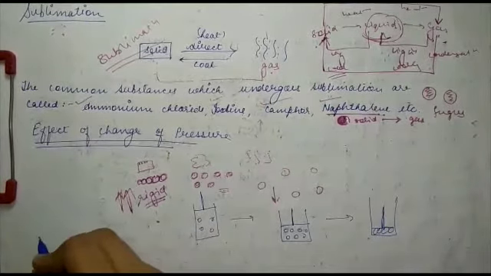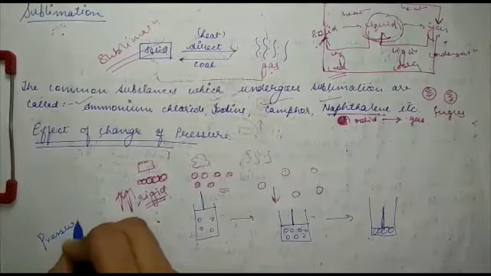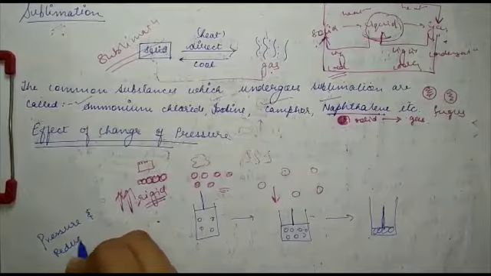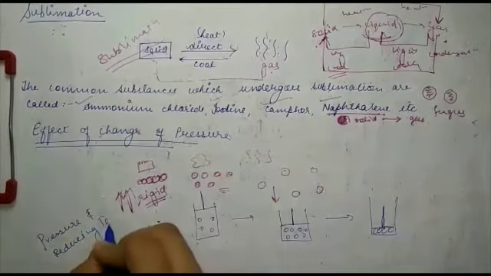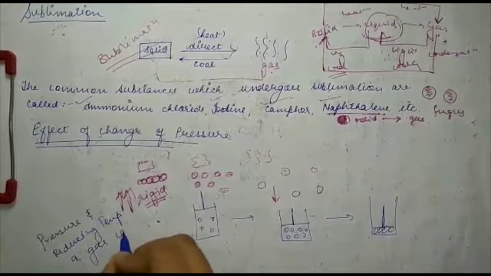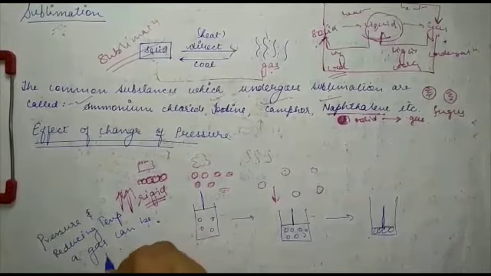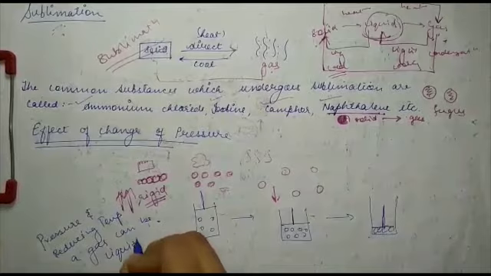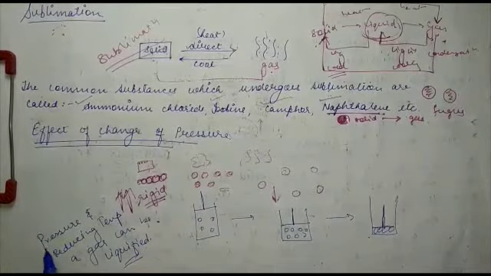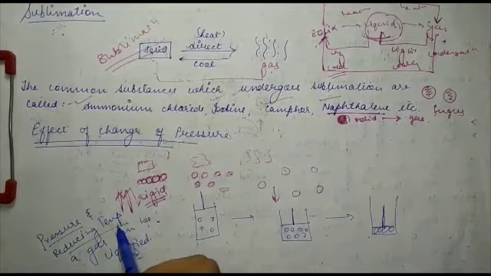When you apply a particular amount of pressure and reduce the temperature, a gas can be liquefied. You can liquefy a gas when you increase the pressure and reduce the temperature.